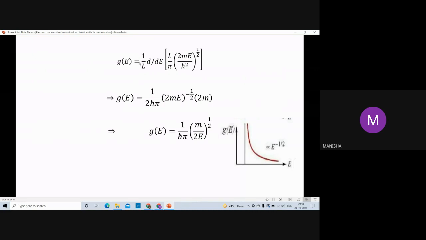With the same process, we find the density of states for a one dimensional solid: 1 upon h cut pi (m upon 2E) to the power half. So here we can see that density of states is inversely proportional to under root E. So we can make a graph like that.